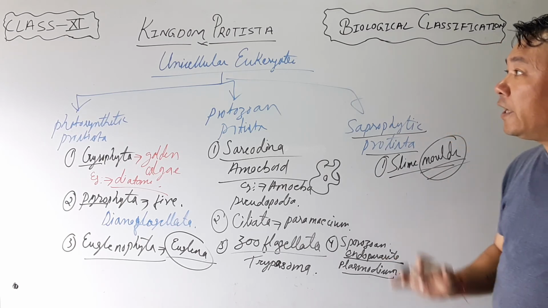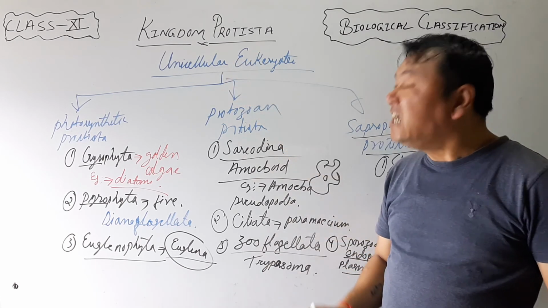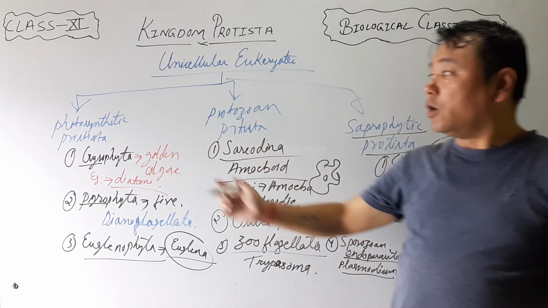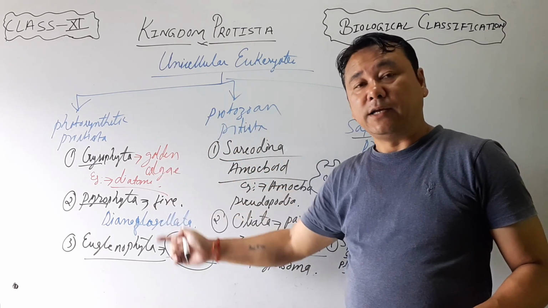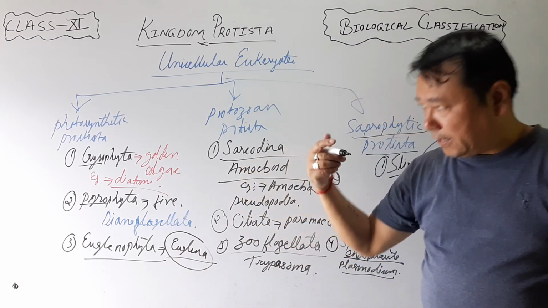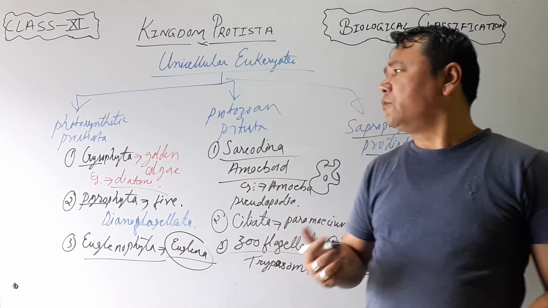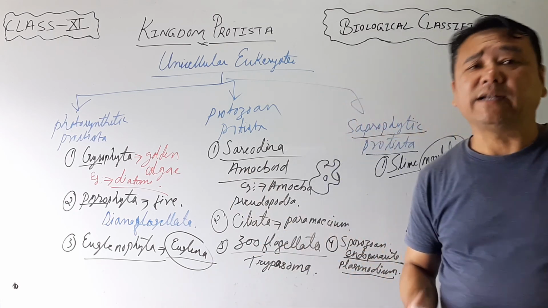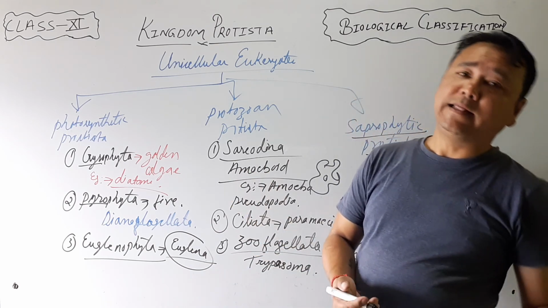So okay, today we just classified this kingdom Protista in these three categories. So in the next video we'll learn individually. Is that clear? Individually, in individual videos we'll study about Chrysophyta, Pyrophyta, Euglenophyta, like that. Is that clear? आजलाई यति, फेरि भेटौँला.